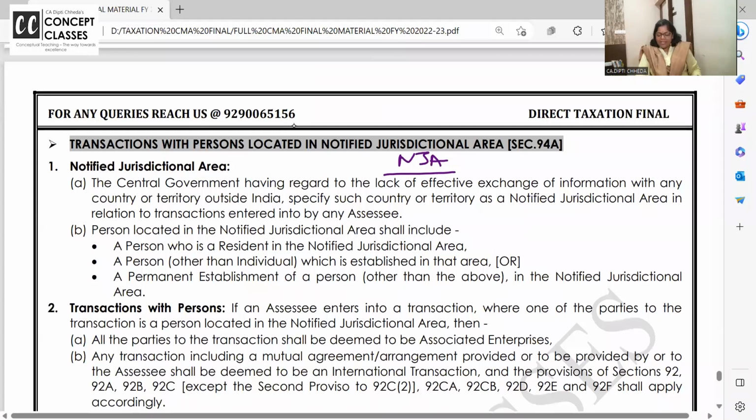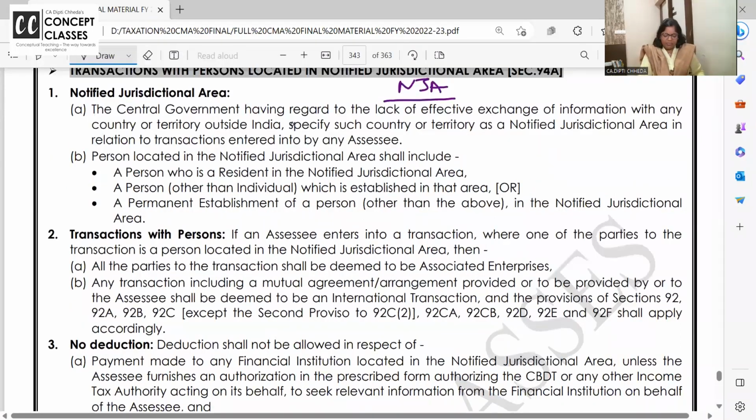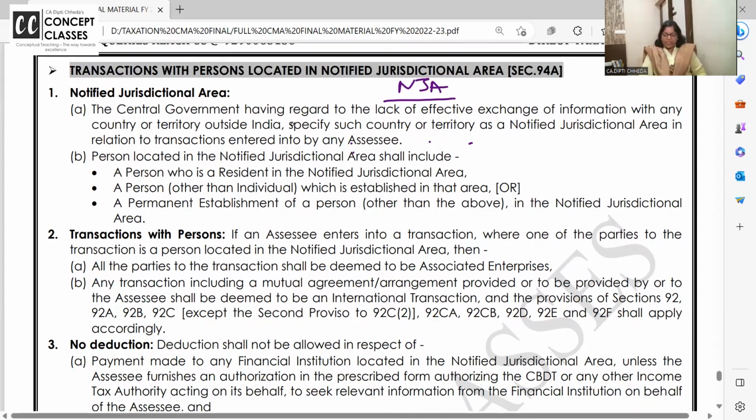See. Central government, having regard to the lack of effective exchange of information with any country, specify such country or territory as a notified jurisdictional area in relation to transactions entered into by an SSA. ठीक है? Right. So central government, having regard to the lack of effective exchange of information with any country or territory outside India, specify such country or territory as NJA.